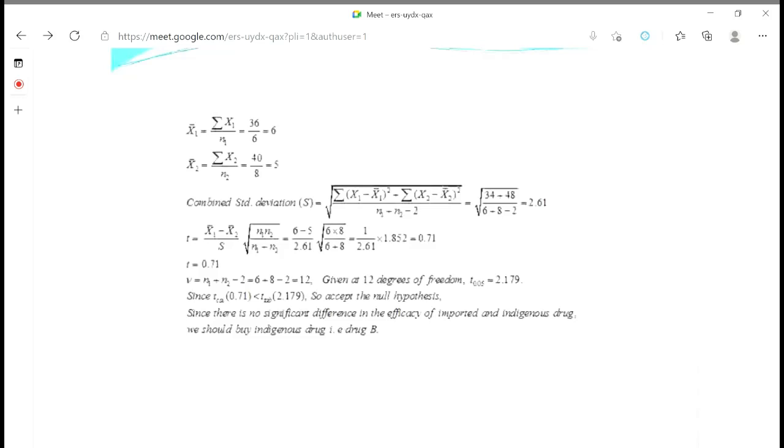So what will be our answer? Since there is no significant difference in the efficacy of imported and indigenous drugs, there will be no difference, because the indigenous drug will be cheaper. Our result is that both the drugs are equally effective, meaning we are accepting the null hypothesis.